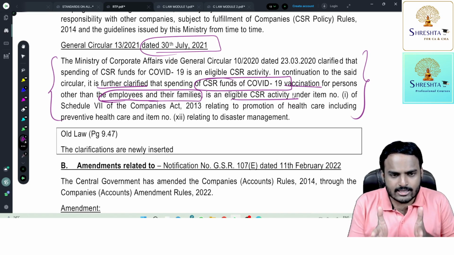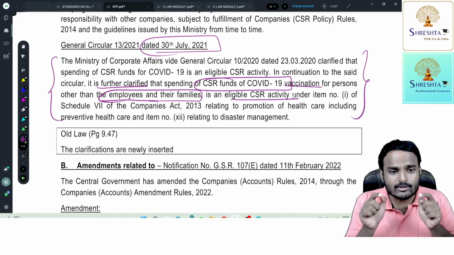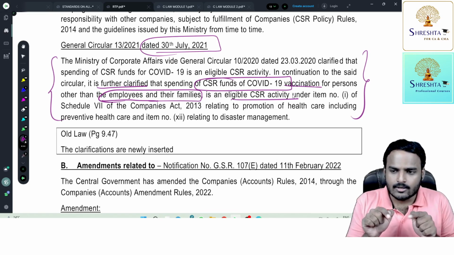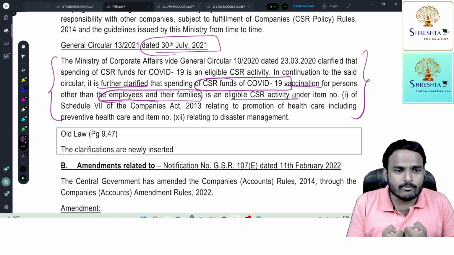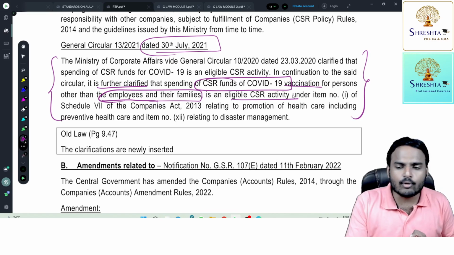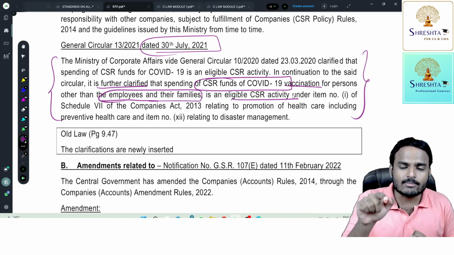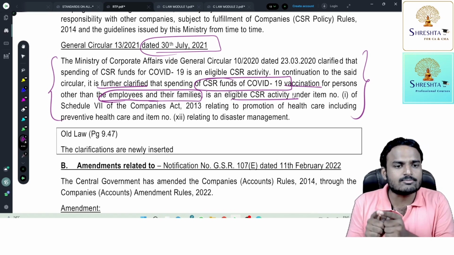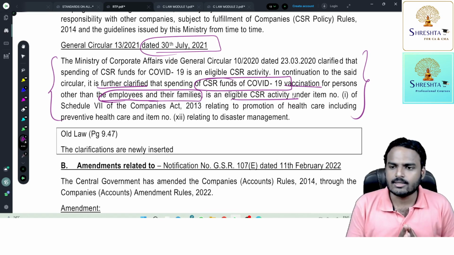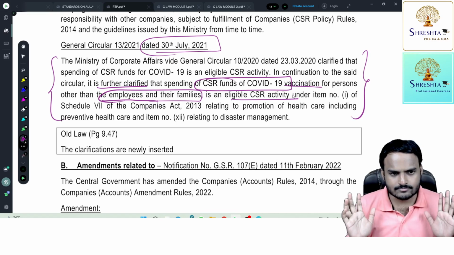That vaccination center should be kept open for all people, and only the benefit derived by people other than employees and their families is eligible expenditure. It will be counted accordingly.